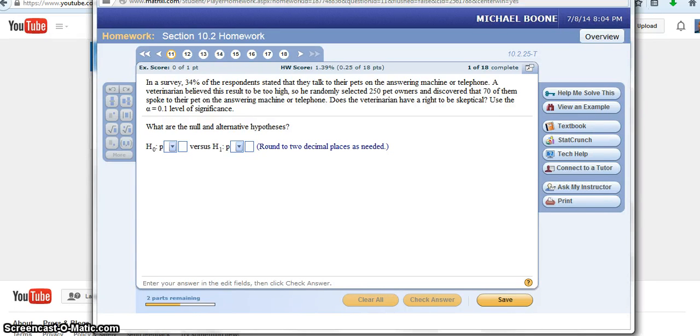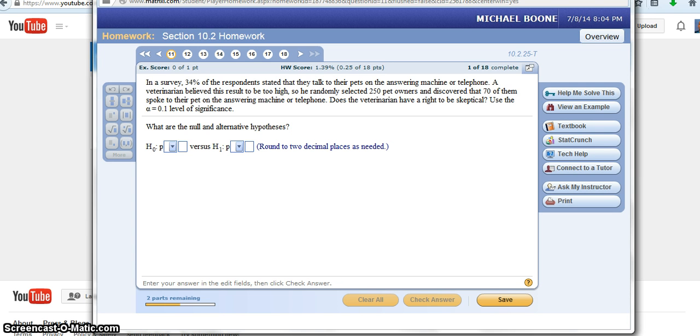All right, here's chapter 10, section 2. Here's an example problem. This is number 11 from the homework. In a survey, 34% of the respondents stated that they talked to their pets on the answering machine or telephone. So this is what's known, 34%.